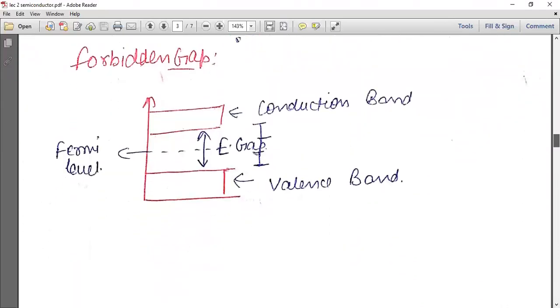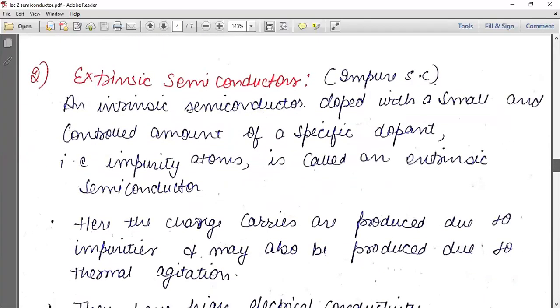Next is the forbidden gap diagram, the Fermi level diagram. In the case of an intrinsic semiconductor, the Fermi level diagram should be like this. This is known as the valence band. This is known as the conduction band. If the electrons of the valence band need to go to the conduction band, the energy gap between them should be equal. And the Fermi level lies exactly in between the conduction band and valence band. So this is the forbidden gap diagram of an intrinsic semiconductor.